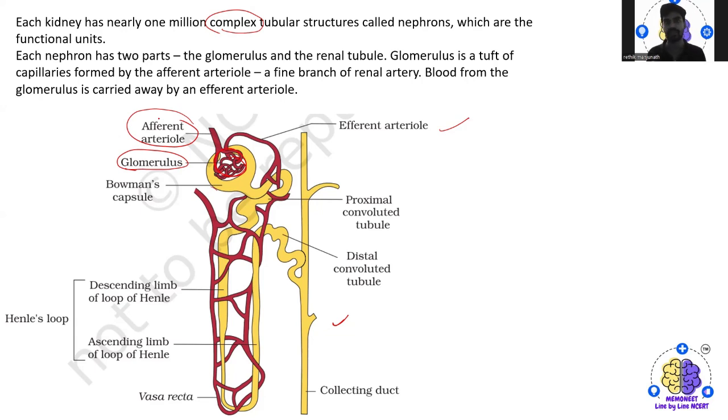are the functional unit of the kidney. And each nephron has two parts. One is the glomerulus and the other the renal tubule. So the glomerulus is a tuft of capillaries formed by an afferent arteriole and a fine branch of the renal artery. So here what happens? The blood to the glomerulus is carried by an afferent arteriole.